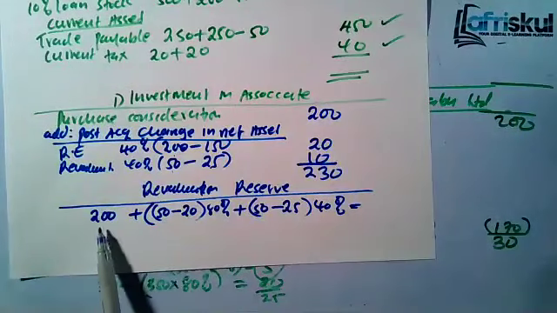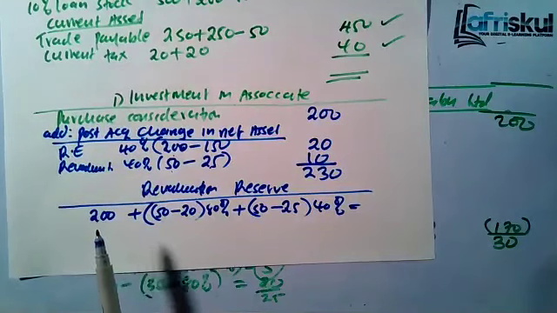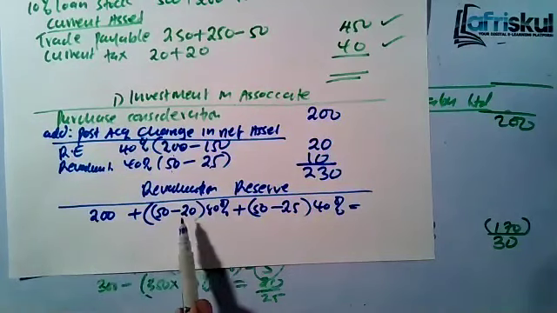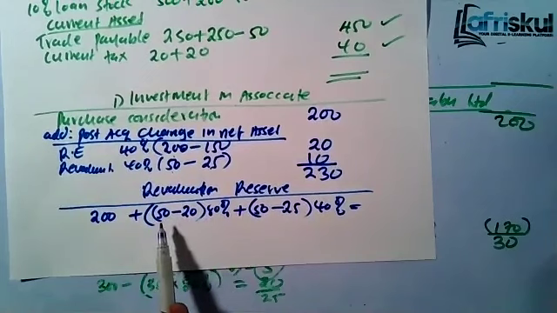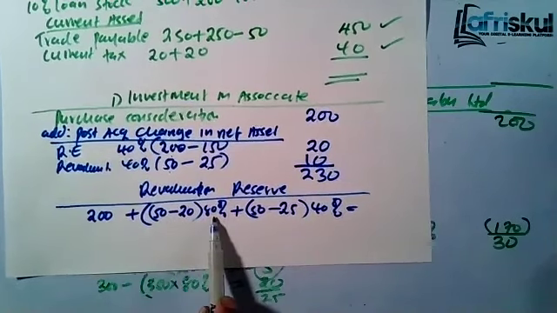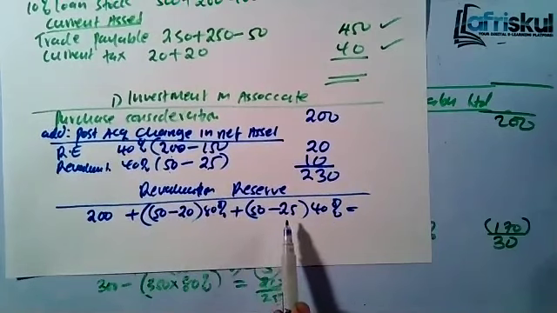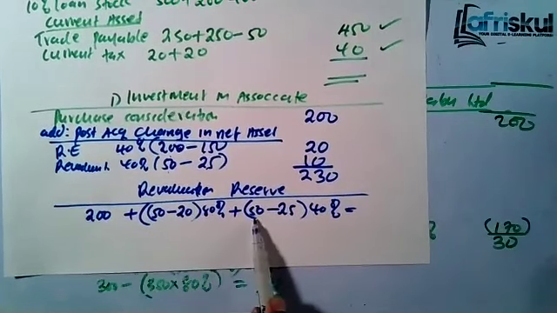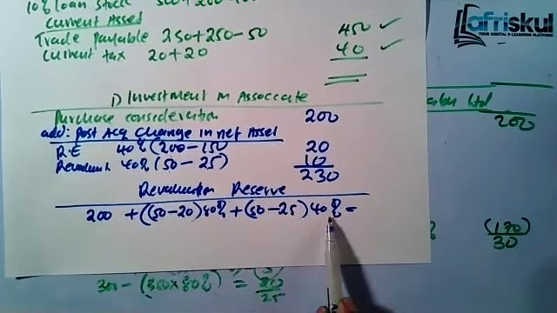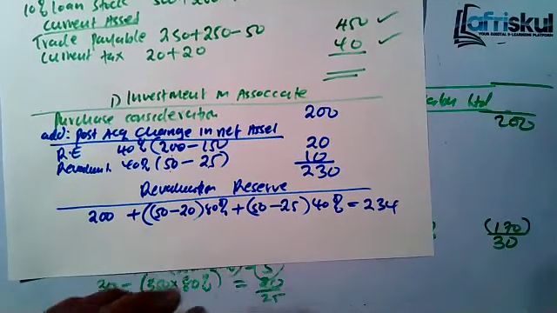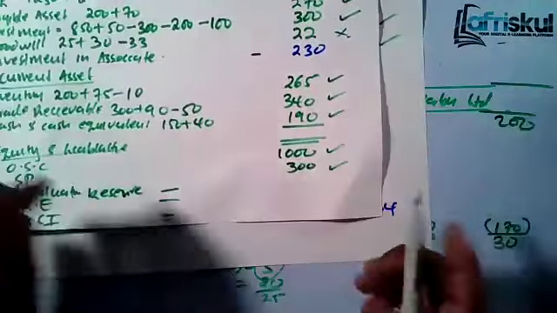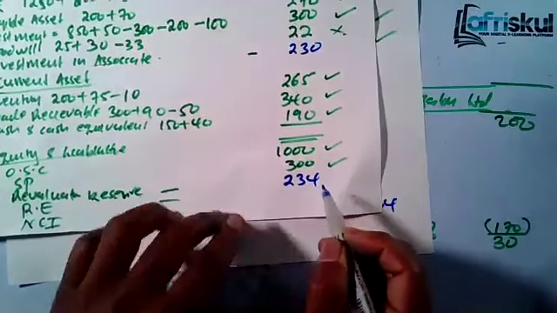You take the parent revaluation reserve, then you add the post-acquisition of the investee. So this is the subsidiary, Shika. We acquired them when the revaluation reserve was 20. As of now it's 50. That means it has changed by 30. So for that 30, you take 80%. You go to the associate and do the same. It was 25, now it's 50. It has changed by 25. You take 40%. And by that, the revaluation reserve will be 234.